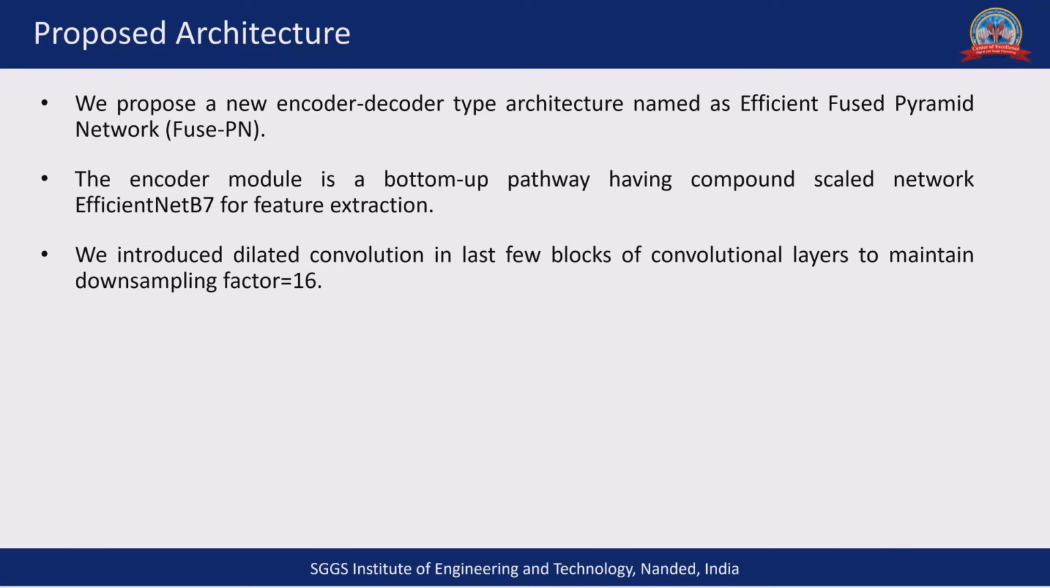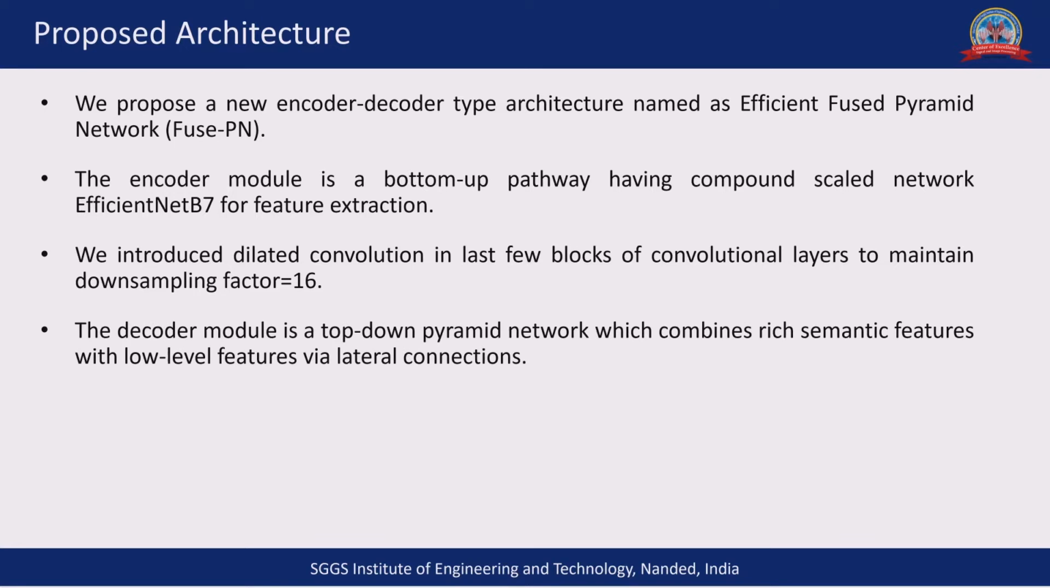While doing this job, it involves several downsampling layers, and typically a downsampling factor of 32 exists. But such a large downsampling factor is sufficient for the image classification task, but it is actually very high for the fine segmentation task, because the details of small and thin objects can be lost. So to overcome this problem, we introduced the concept of dilated convolution in the last few blocks of convolutional layers to maintain a downsampling factor of 16 and also maintain the receptive field of neurons.